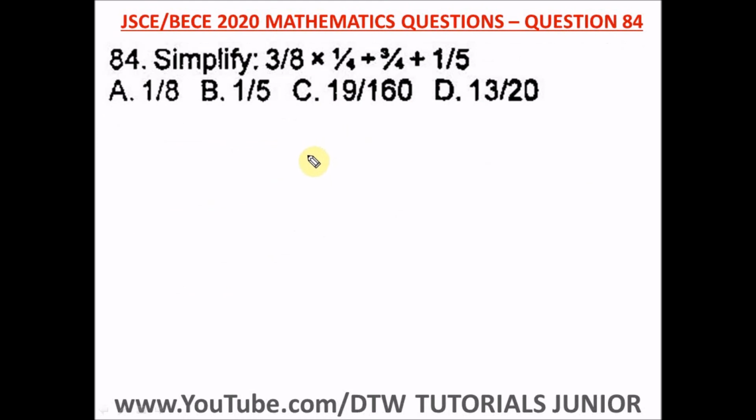Question 84 of the Junior WAEC 2020 Mathematics Past Question, that's your BECE exam. It says simplify this. So we have 3 over 8 times 1 over 4 plus 3, okay, this is not plus, this is division, divided by 3 over 4 plus 1 over 5. This question isn't that correct, but I'm still going to solve it to explain BODMAS to you. It isn't too clear, or it's a typo from the examiners.